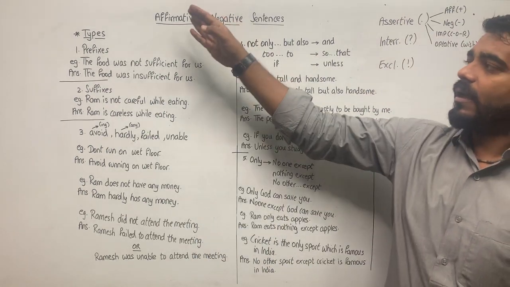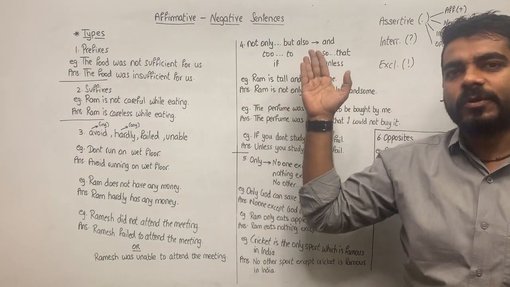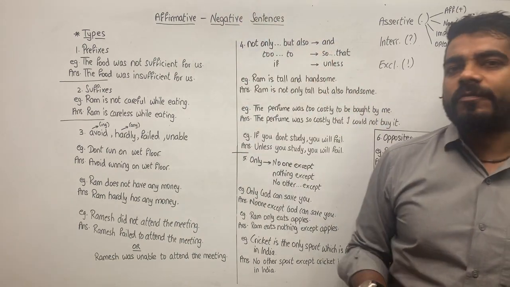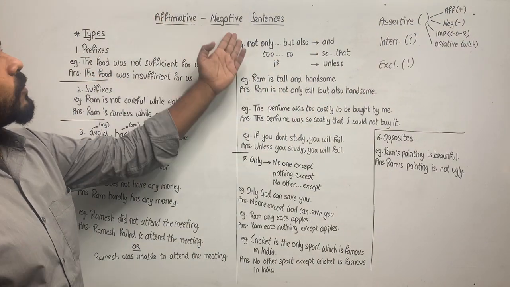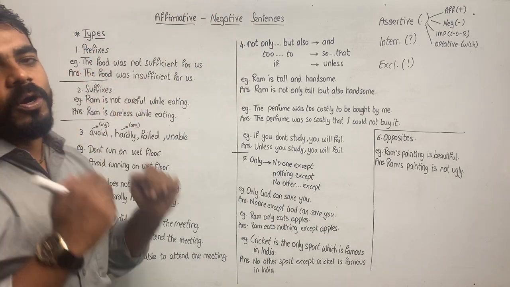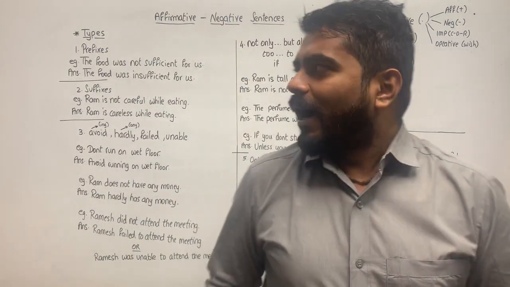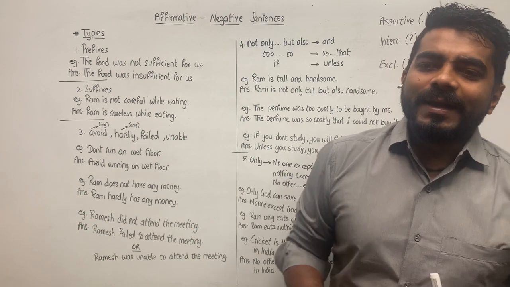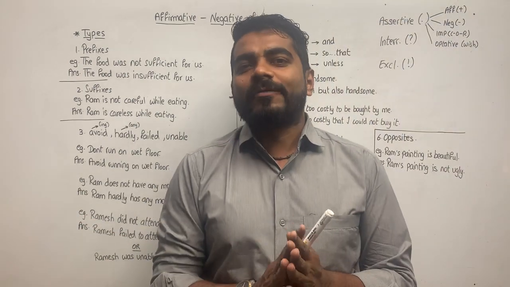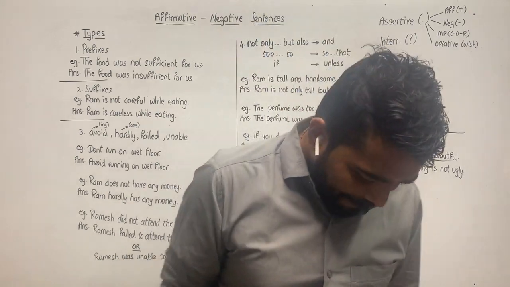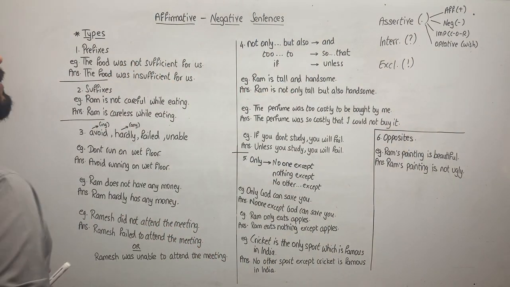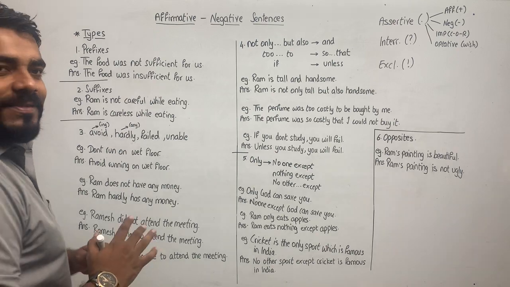We are understanding how to make a sentence affirmative to negative and negative to affirmative. So transformation of sentences from positive to negative and negative to positive is what we are going to study in this topic. A very simple topic. It goes mechanically. You don't have to apply a lot of brains. You just have to remember the kind of rules. That's it. Let's begin with affirmative and negative sentences.